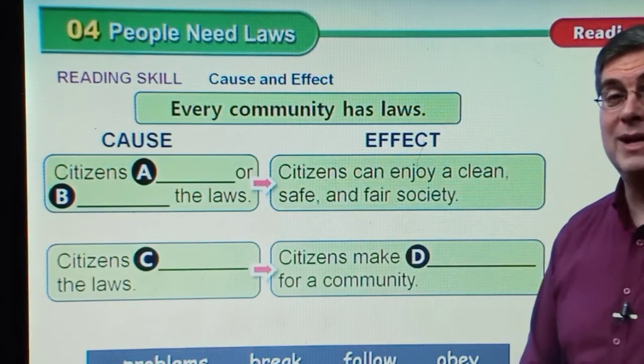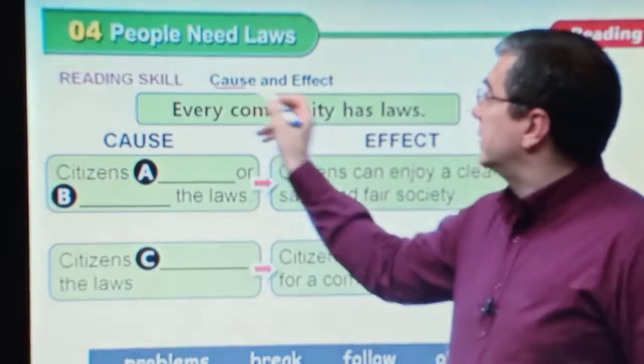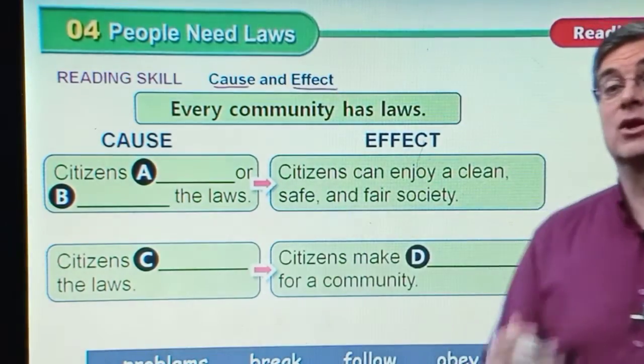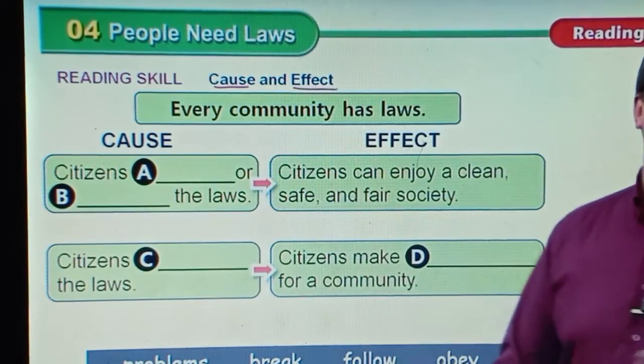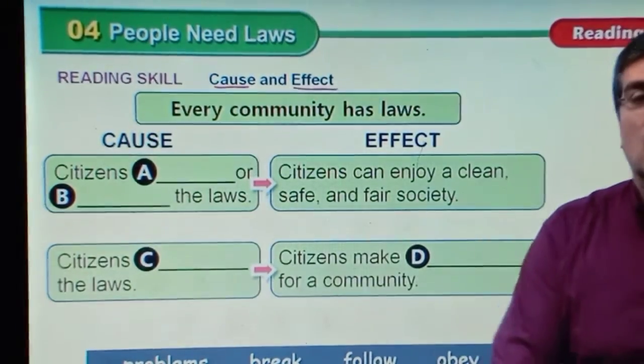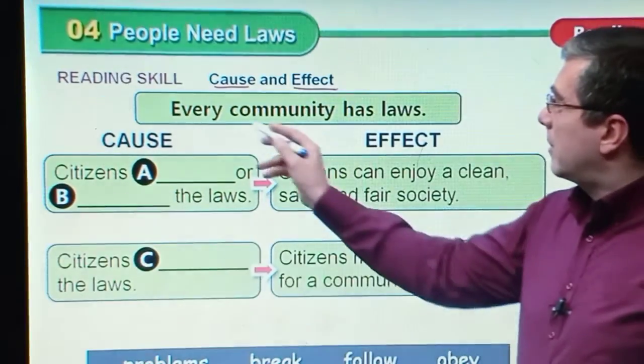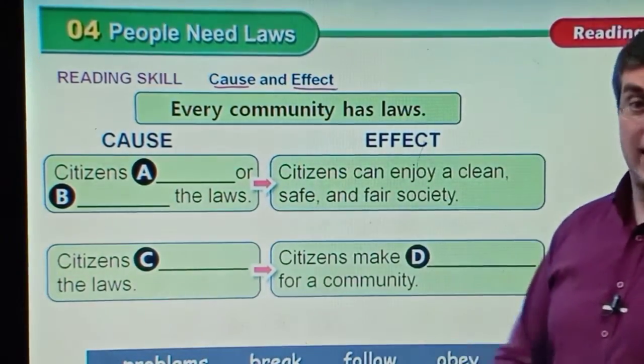Okay, now go to our reading. In this reading skill, we talk about cause and effect. This is a good topic to talk about. What kind of things happen if you break the laws? Every community has laws.